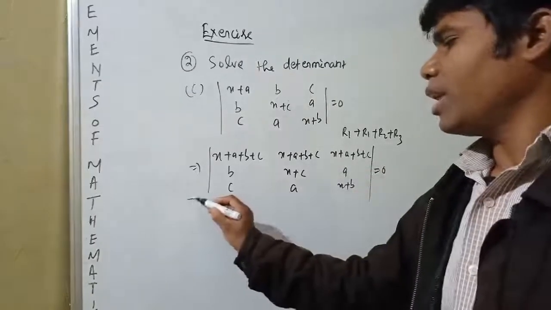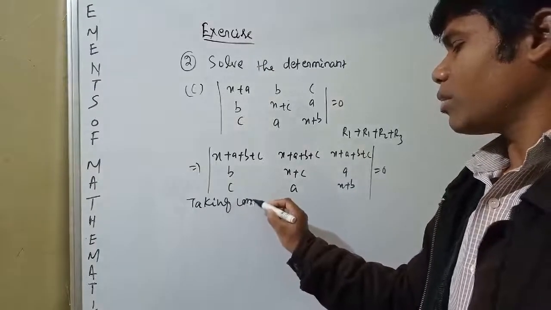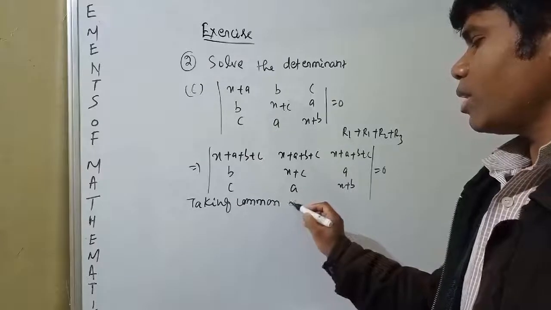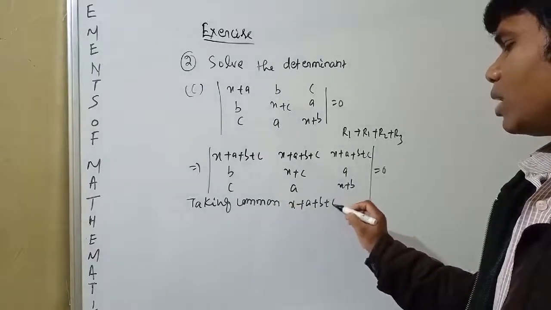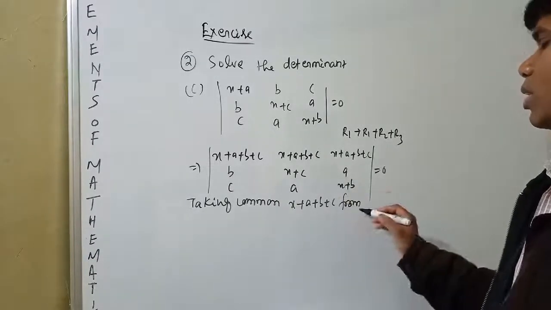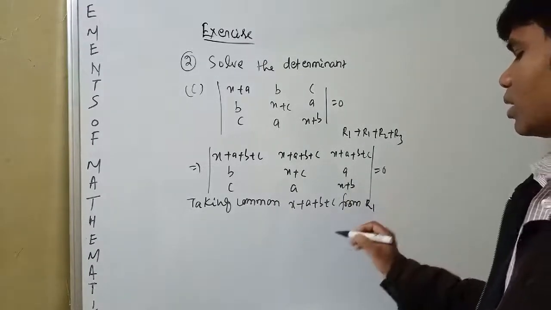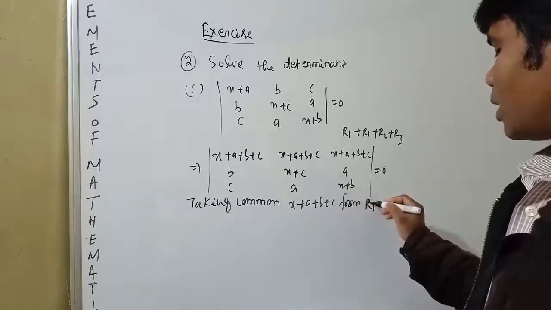Now taking common x plus a plus b plus c from R1.